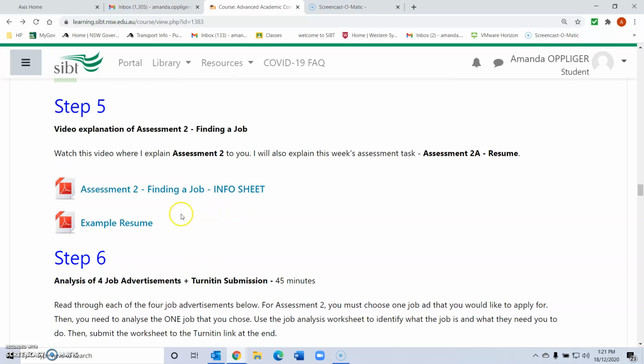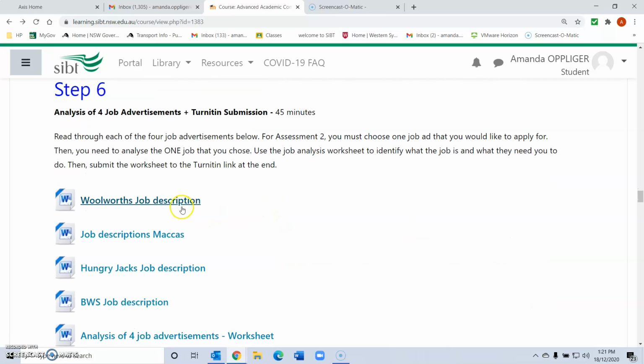All right, step 5 is another explanation video, so you'll be able to click on that and I will explain to you assessment 2 and how to do it, and I'll show you these. I'll open these documents and step you through. Step 6, this is where the 4 jobs, the job advertisements, are.